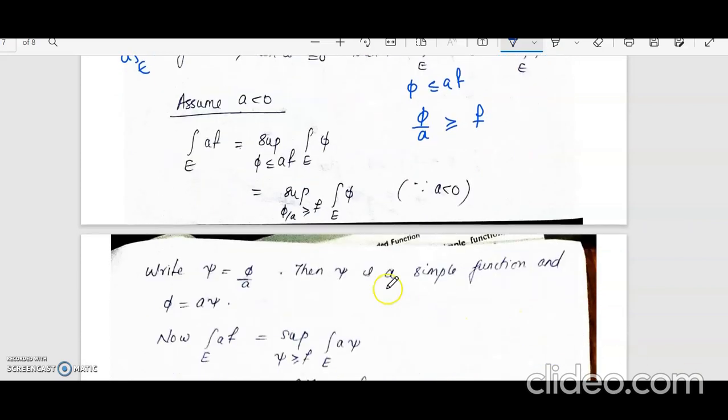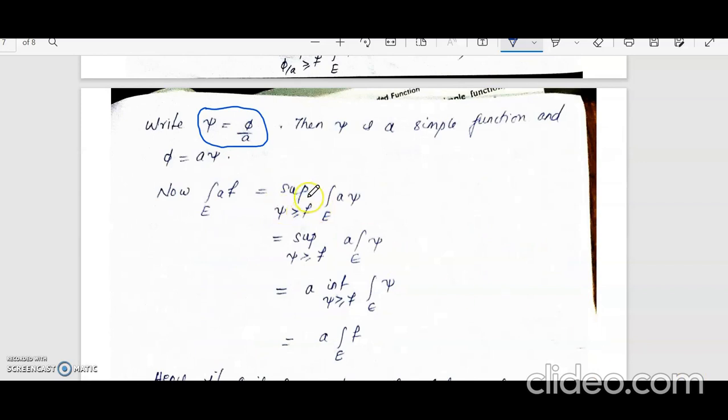And now let me put ψ equal to φ by a. So again φ will be equal to aψ. So put ψ equal to φ by a; then the value of φ is aψ. We substitute that here: in place of φ, substitute aψ, and the condition is replaced by ψ. So the integral over E of af reduces to the supremum over ψ greater than or equal to f of integral over E of aψ. Now ψ is a simple function. In the case of a simple function, integral over E of aψ will be equal to a integral over E of ψ.